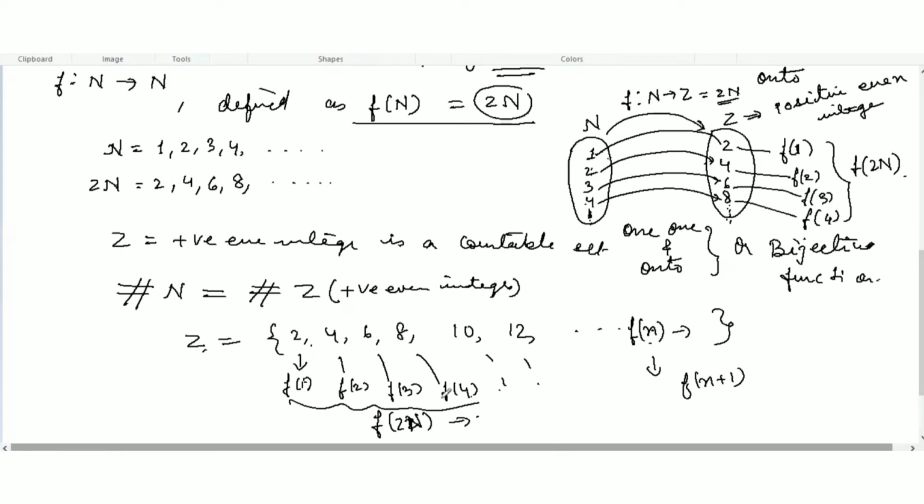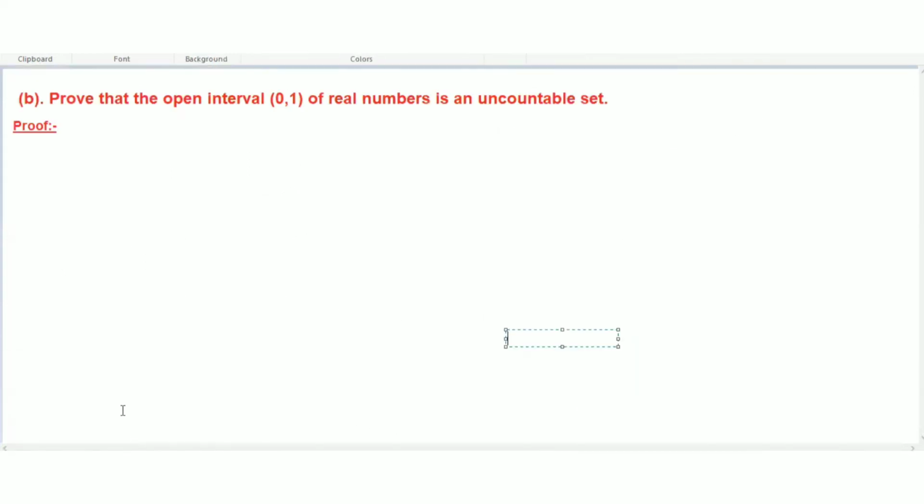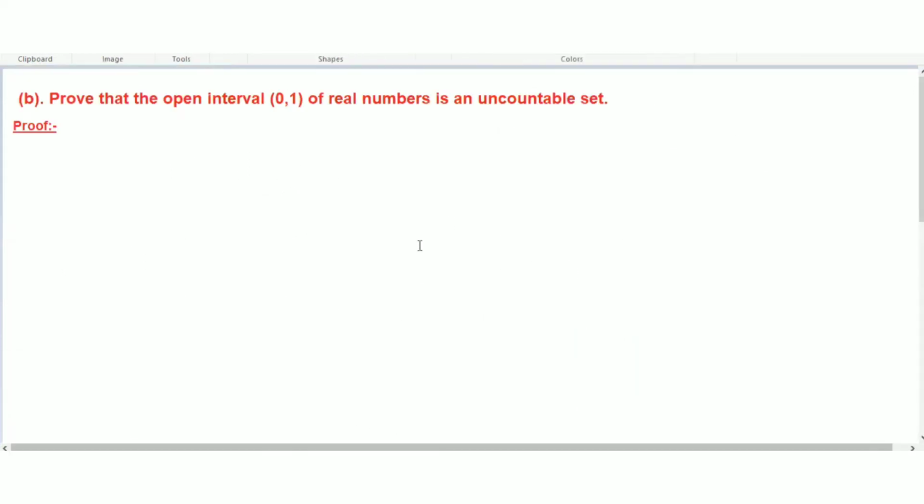Now let's take the second question. We have to prove that the open interval (0, 1) of real numbers is an uncountable set. Here we have to prove that this is an uncountable set. First I will try to explain what an open interval is. So how do we write this?